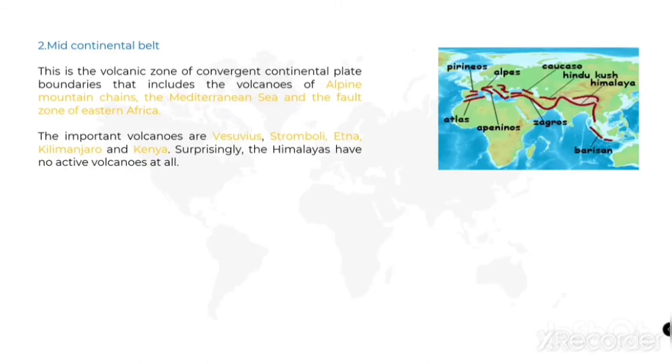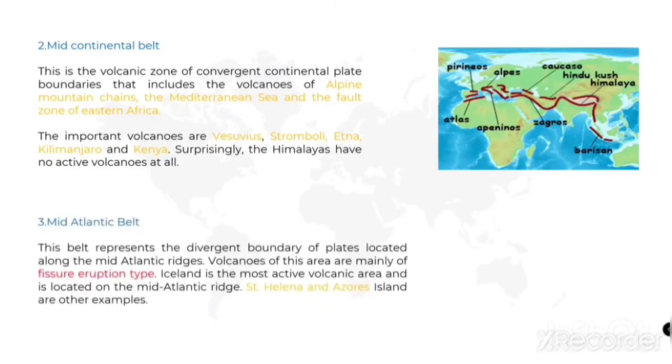Surprisingly, the Himalayas have no active volcanoes at all. So in this region our Himalayan range of mountains is located, but surprisingly there are no active volcanoes in our Himalayan region. And next we are going to see about the Mid-Atlantic Belt.